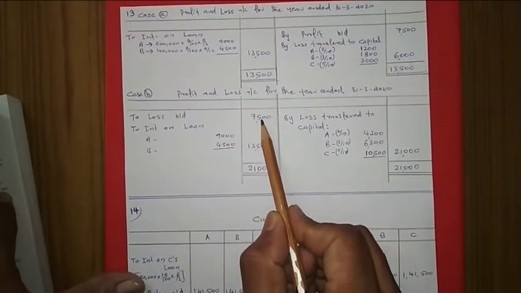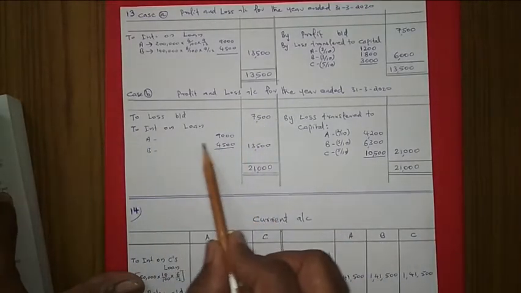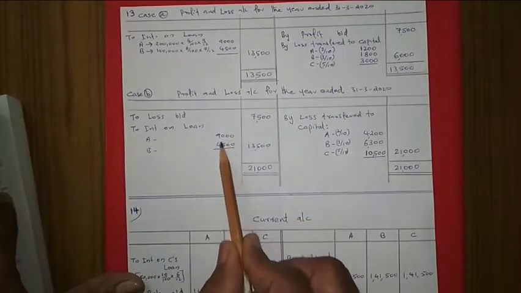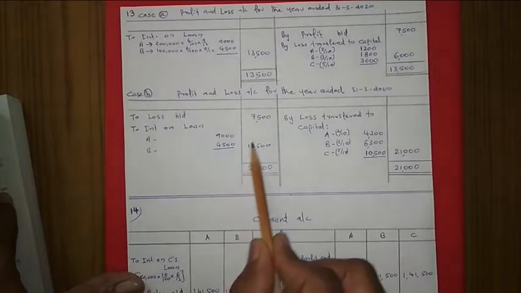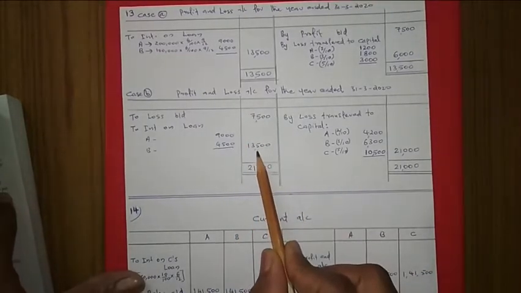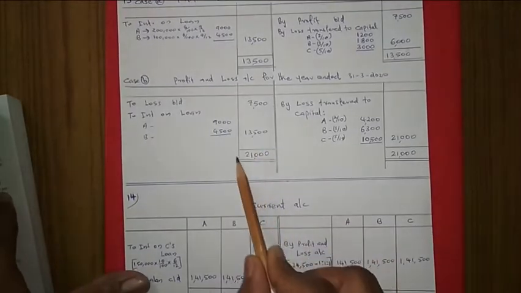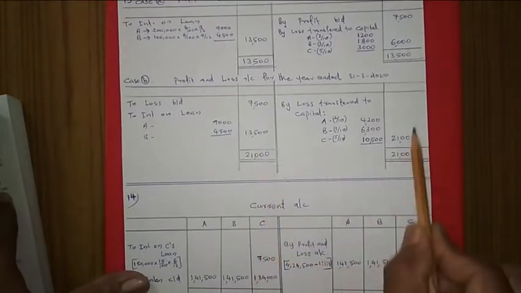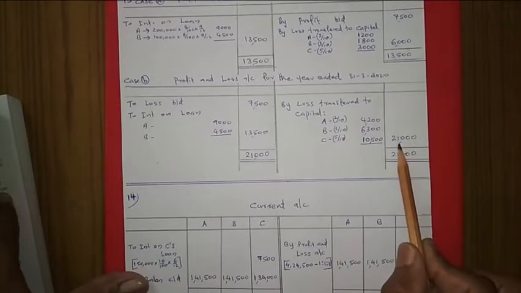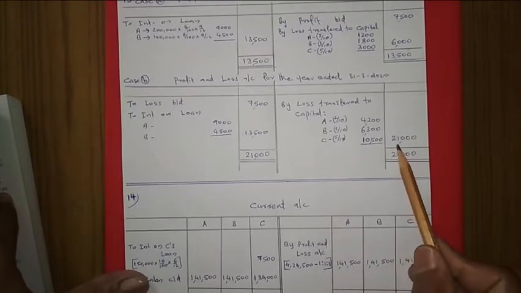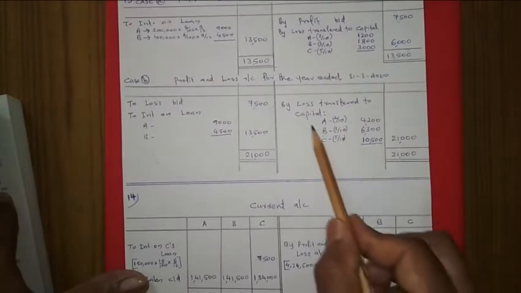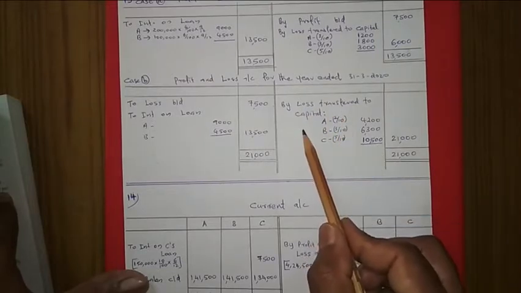Other things are the same. The interest on loan calculation is the same, 9,000 and 4,500, total 13,500. This loss plus this amount we add, 21,000 rupees is coming, with nothing on the other side, so this full amount is the loss. We distribute this loss among the partners in the profit sharing ratio 2:3:5. This also is loss transferred to capital.